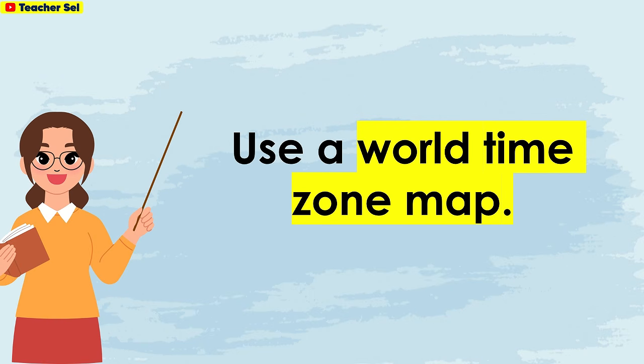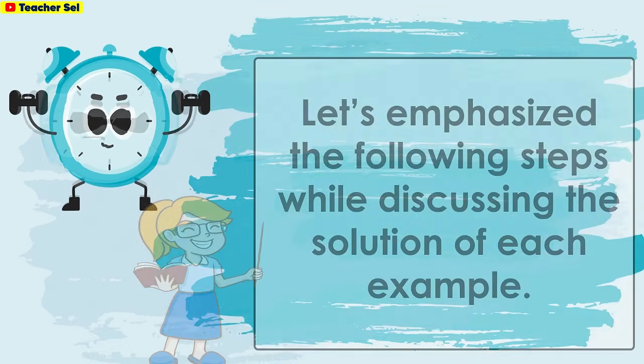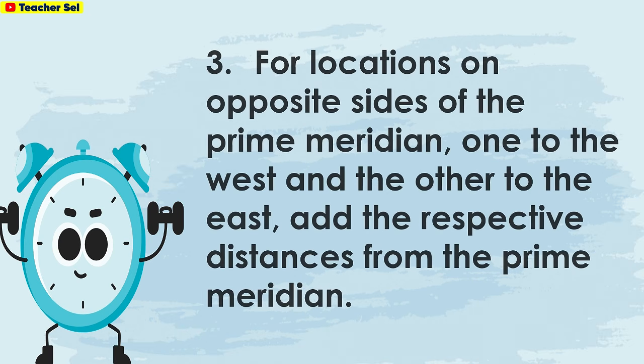Use a world time zone map. Let's emphasize the following steps while discussing the solution of each example. Identify the UTC of the given locations. For locations on the same side of the primary region, either to the west or to the east, subtract the Coordinated Universal Time, UTC, of the given locations. For locations on opposite sides of the primary region, one to the west and the other to the east, add the respective distances from the primary region.